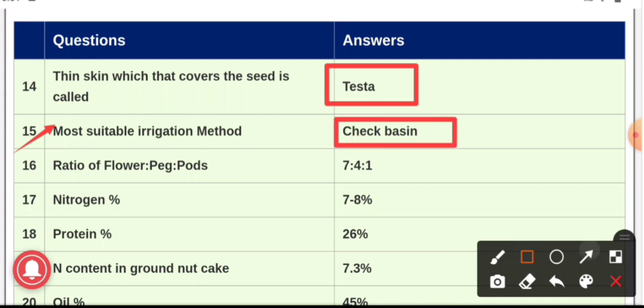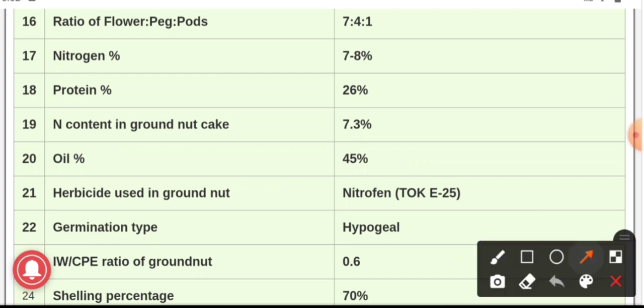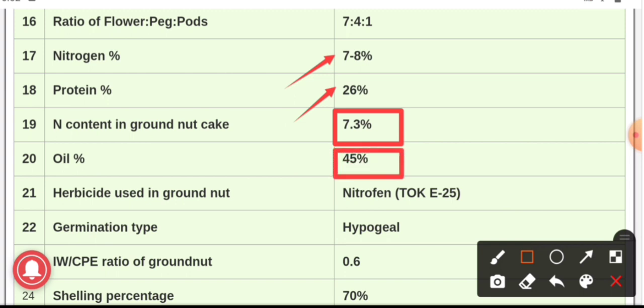Question number 16, the ratio of flower to peg to pod is 7:4:1. Question number 17, the nitrogen percentage present in groundnut is 7 to 8 percent. Protein percentage is 26 percent. The nitrogen contained in groundnut cake is 7.3%, and the oil contained is 45%.